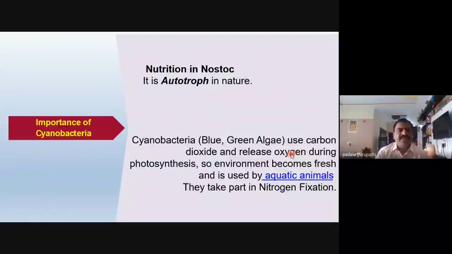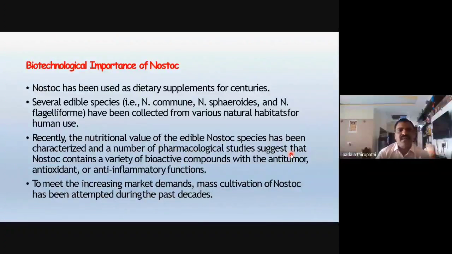And also this cyanobacteria Nostoc is able to produce nitrogen. Why? Because the nitrogenase enzyme exists inside the thallus and is able to convert atmospheric nitrogen in the heterocyst of the Nostoc. So that's why it is used as a biofertilizer for different crops.